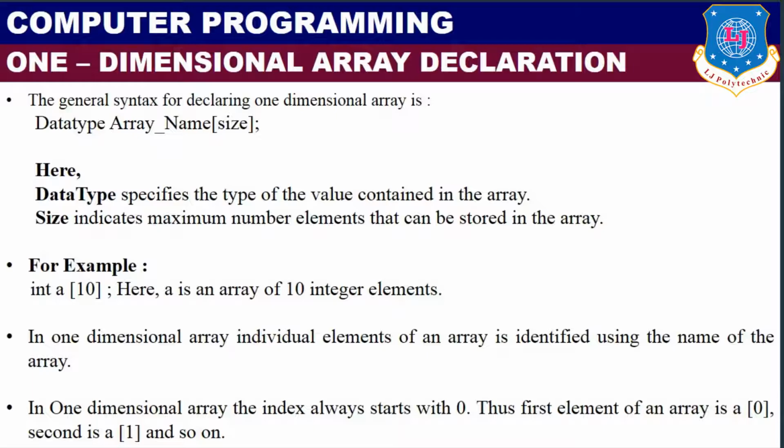Here data type specifies the type of the value contained in the array. Size indicates the maximum number of elements that can be stored in the array. For example, integer a of 10 means a is an array of 10 integer elements.